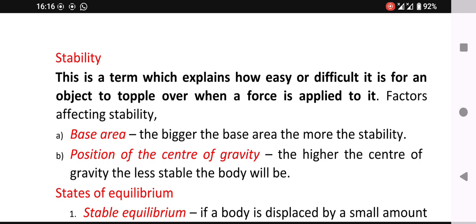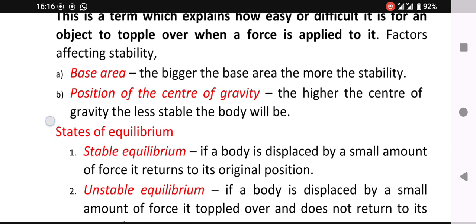The word position is very key, because you cannot say just center of gravity. The higher the center of gravity, the less stable the body, and the lower the center of gravity, the more stable the body will be.